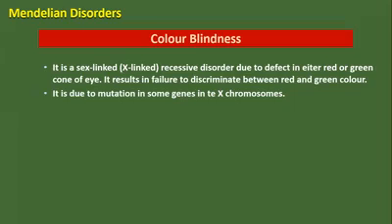It is one of the sex-linked recessive disorders due to defect in either red or green cone of the eye, which results in the person not being able to differentiate or distinguish red and green color. It is due to mutation in some genes in the X chromosome. So the gene responsible for this will be missing. Therefore, the person will not be able to differentiate, distinguish, or identify exactly the red and green color.